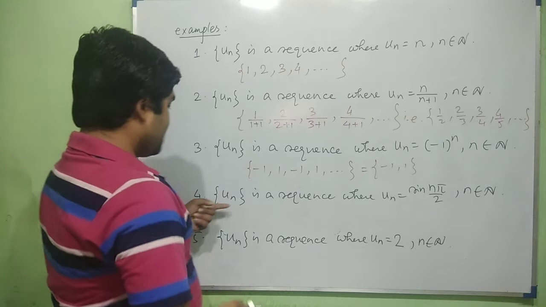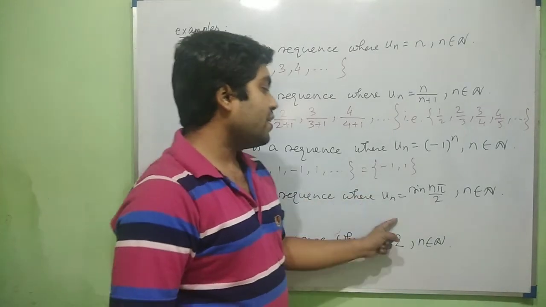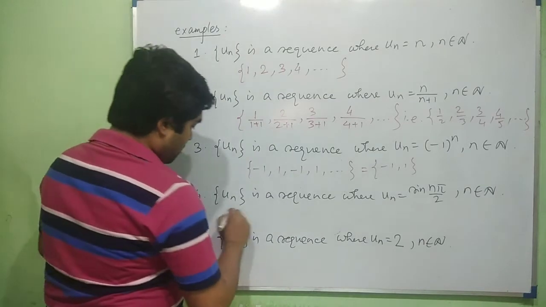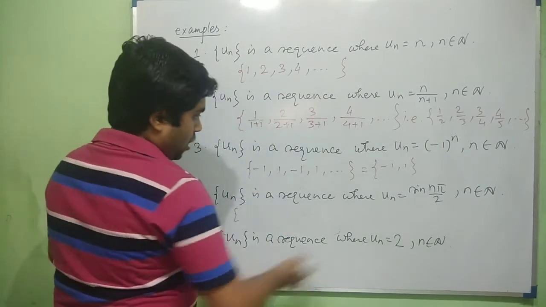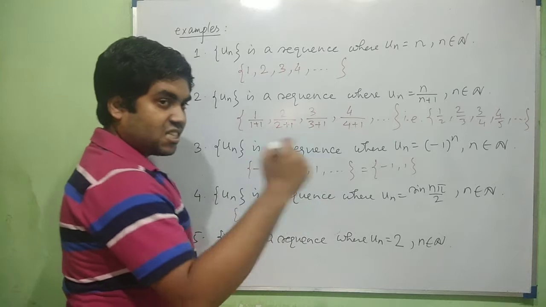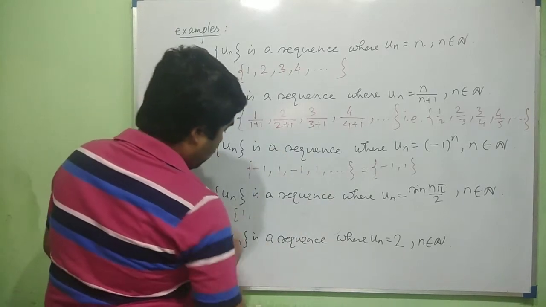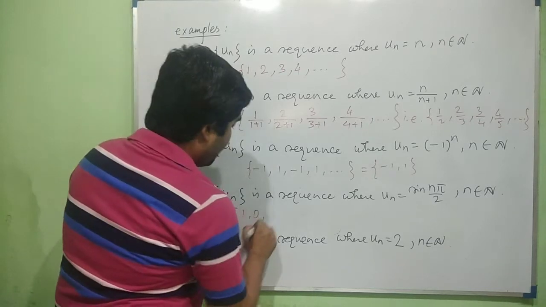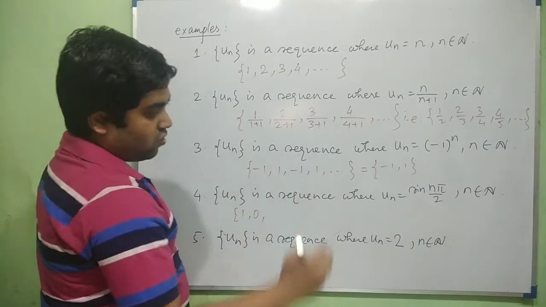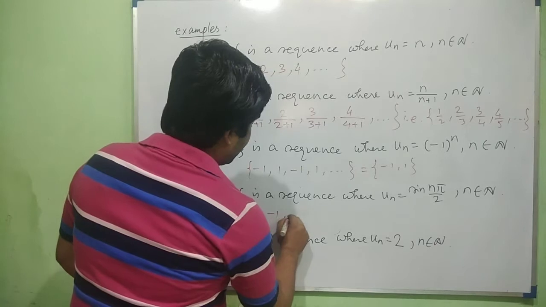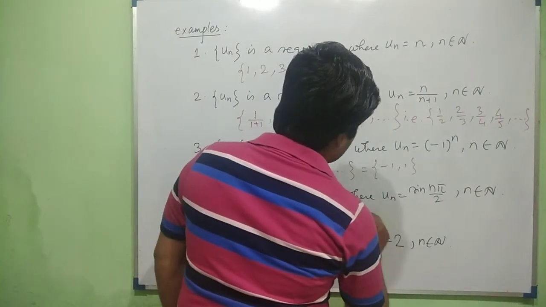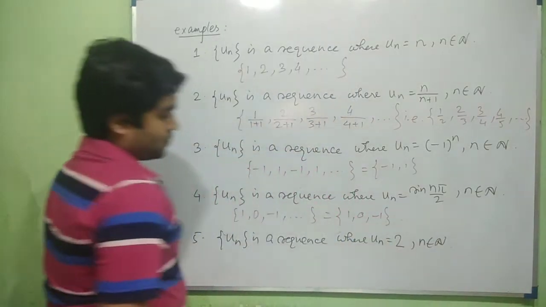In the next sequence, un is sin(n pi by 2). Here the values of the range set are: when n equal to 1, sin(pi by 2), that is 1. When n equal to 2, sin(pi), that is 0. When n equal to 3, sin(3 pi by 2), that means -1, and so on. That is, the range set is ultimately 1, 0 and -1.